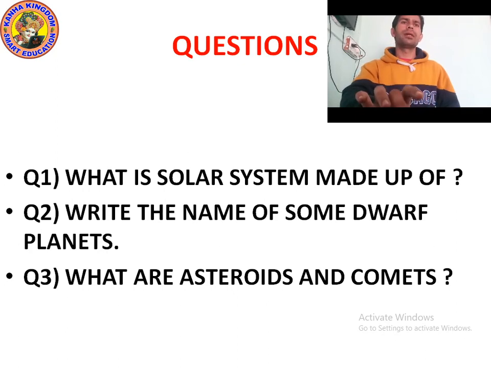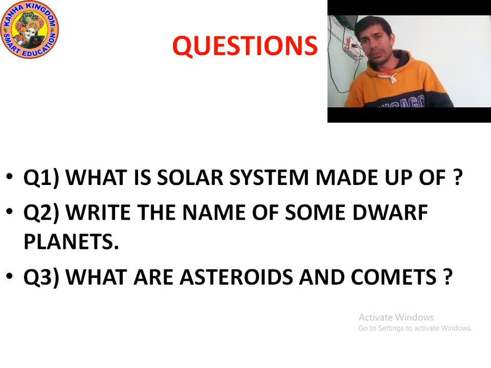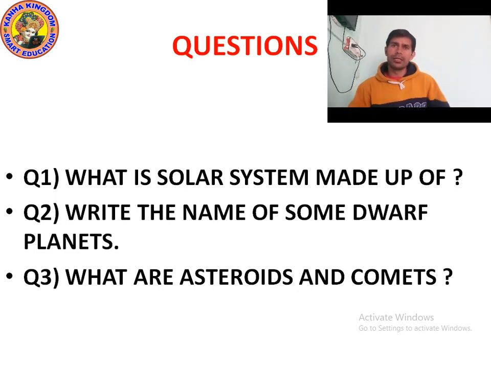Which are the dwarf planets? Eris, Ceres, Pluto. They are dwarf planets. Eris, E-R-I-S. Eris is the largest known dwarf planet. It looks like a disk, and it is bigger than Pluto. Pluto is also a dwarf planet.